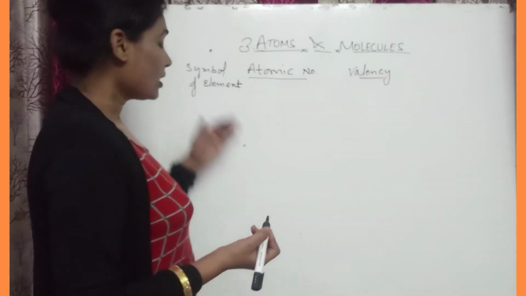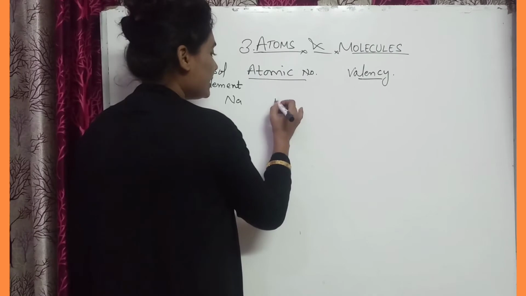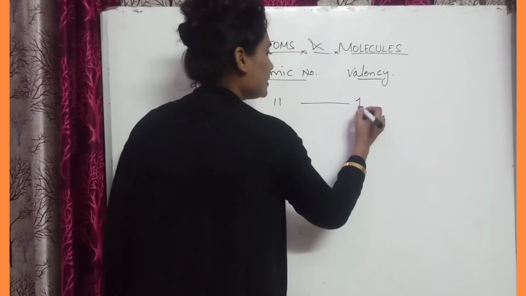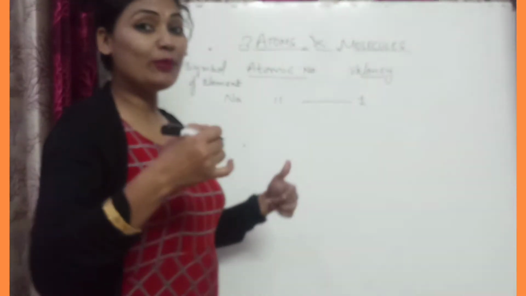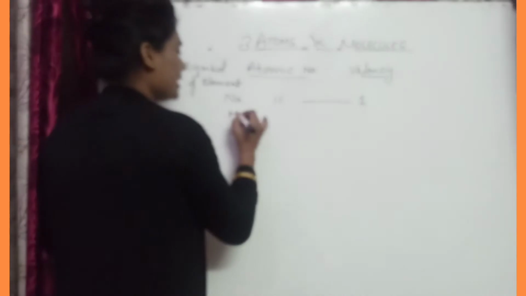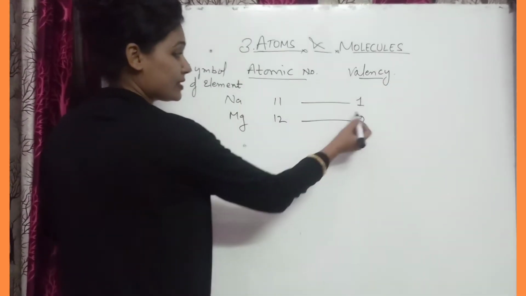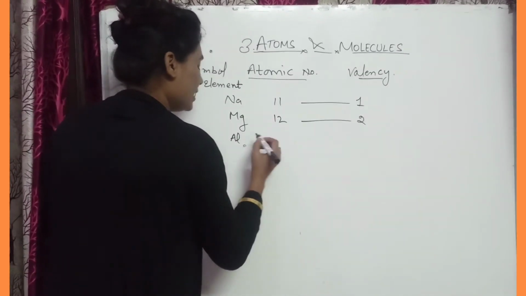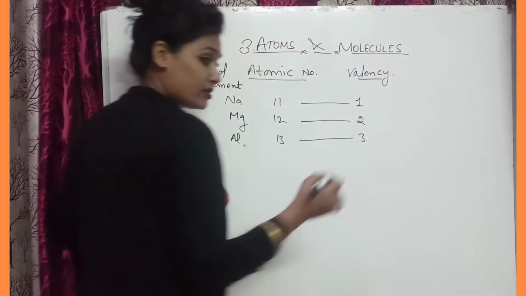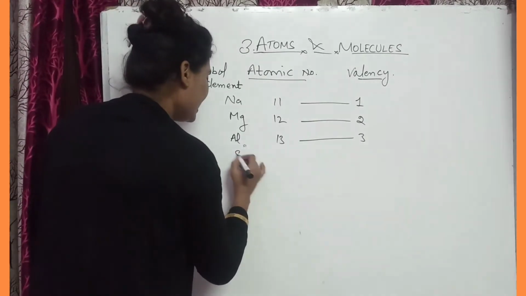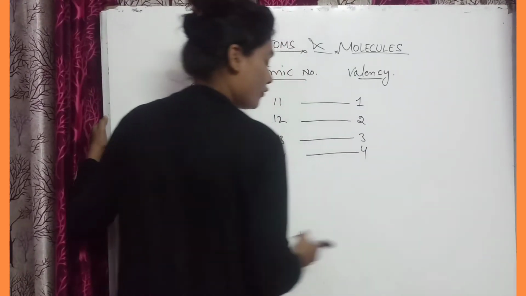After neon, next symbol is Na, that is sodium. Atomic number is 11 and the valency is 1, because neon valency is 0. After 0, 1 will come. It will increase. Okay. Then magnesium, atomic number is 12 and valency is 2. After that, aluminium, Al, 13 atomic number and the valency is 3. Then Si, 14 atomic number and its valency is 4.